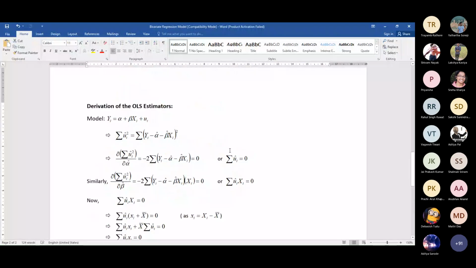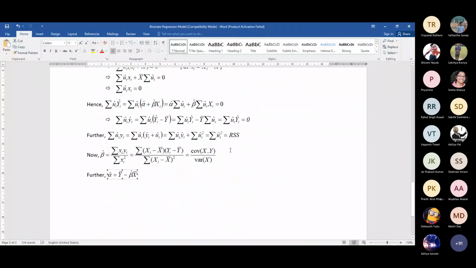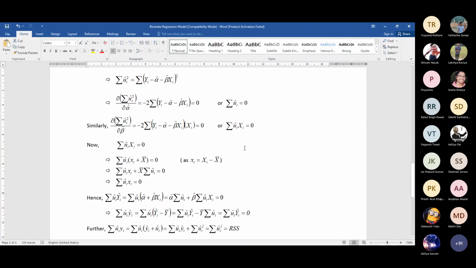If you can see here, this is what I'm talking about. If I don't have alpha, I don't have alpha hat, means I don't have scope to differentiate with respect to alpha hat, and then I don't get this. And when I don't get this, this is not necessarily equal to 0. So all these complexities will come in.